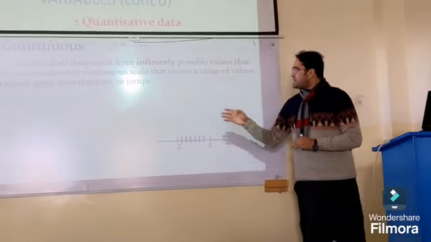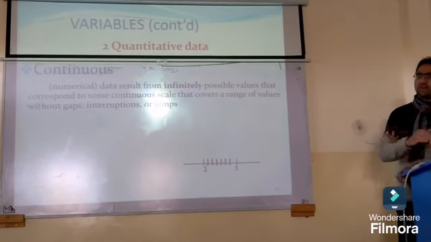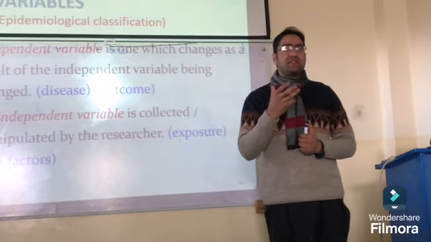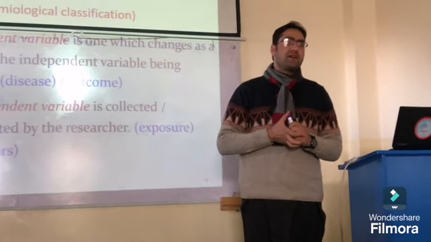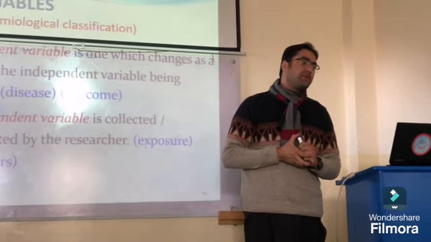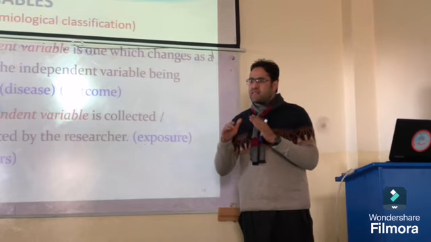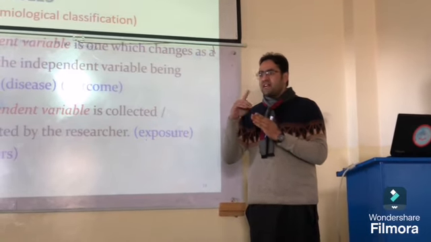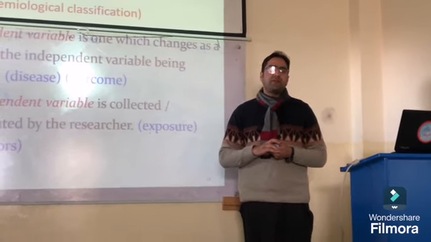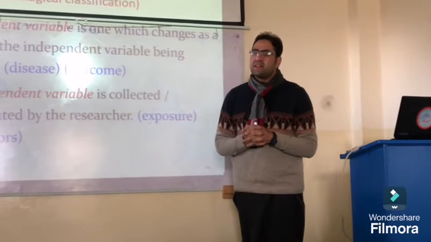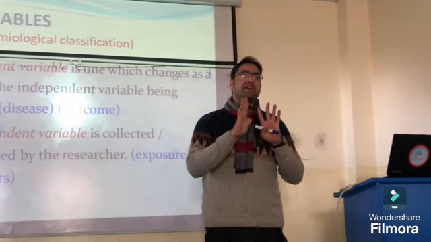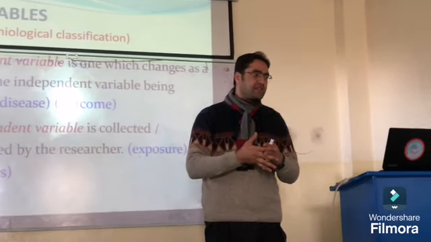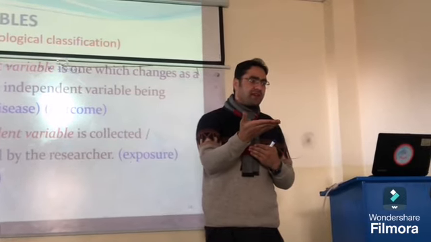Clear? A continuous variable has no jumps, it is continuous. Change is due to some other factor, and that other factor is known as the independent variable. The variable that changes is known as the dependent variable. For example, students' scores in the statistics class depend on the lectures. That is the dependent variable. Okay?